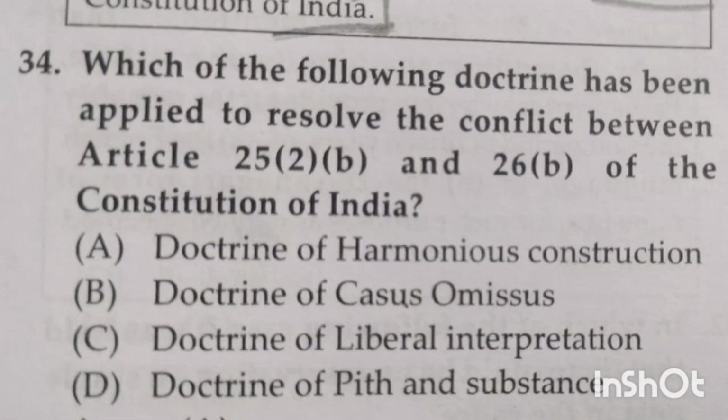Next question. Which of the following doctrine has been applied to resolve the conflict between Article 25 clause 2 clause B and 26 clause B of the Constitution of India? Option A Doctrine of harmonious construction. Option B Doctrine of casus omissus. Option C Doctrine of liberal interpretation. Option D Doctrine of pith and substance.